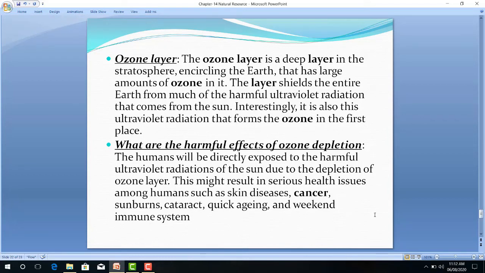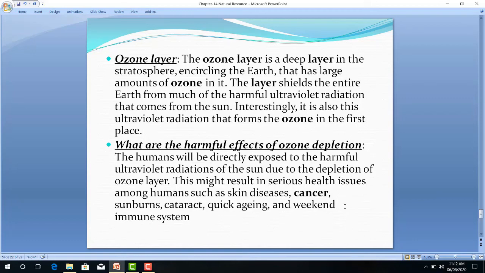Use of CFC in the air conditioner, refrigerator. It persists in the atmosphere for a long time. CFC is also used in spray cans as well as fire extinguishers. NO2, generally released by jet aeroplanes, and nuclear explosions also lead to ozone depletion. So here we will learn about ozone depletion and the ozone layer. Ozone, as we know, O3 gas is known as ozone gas, which is toxic.